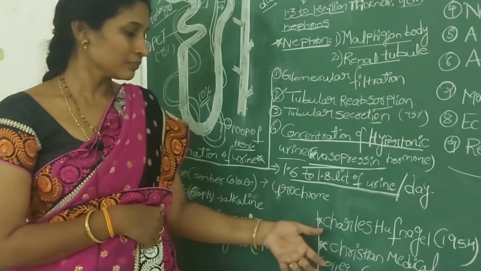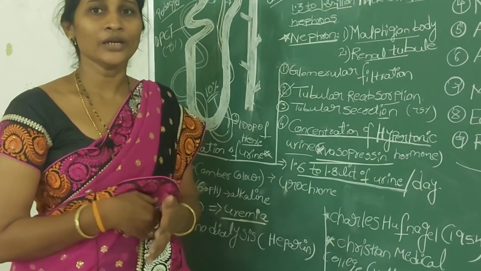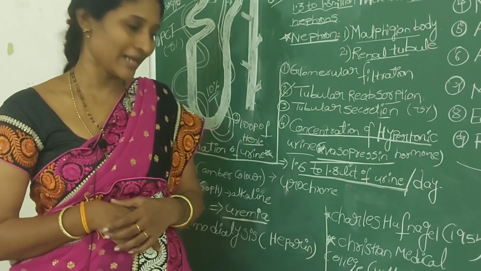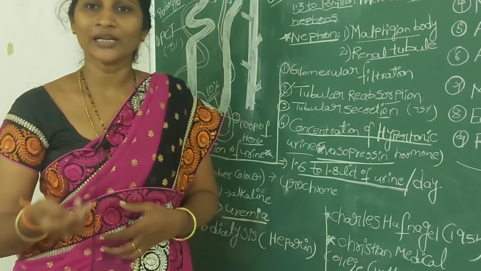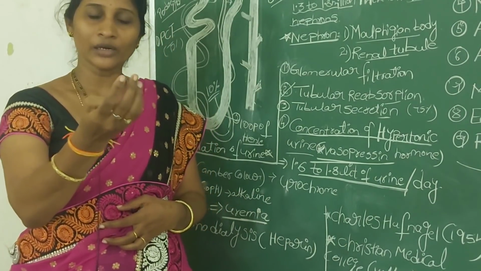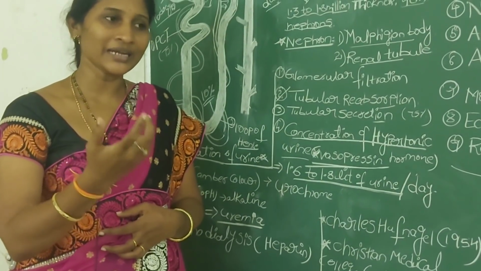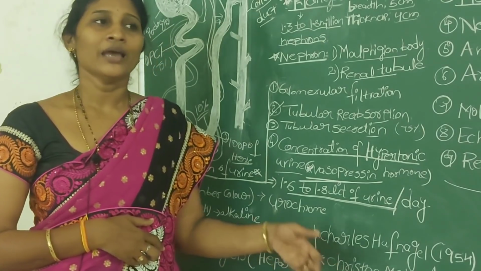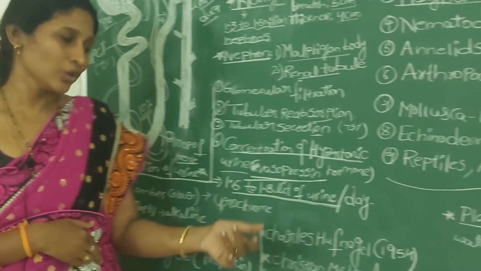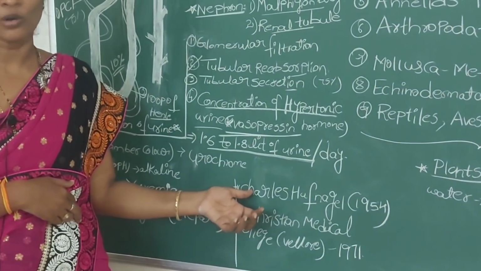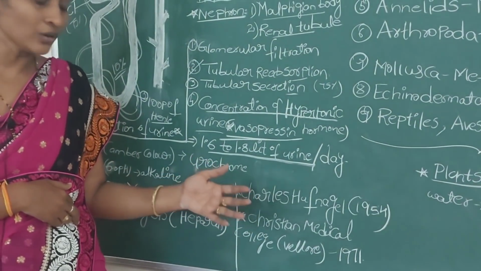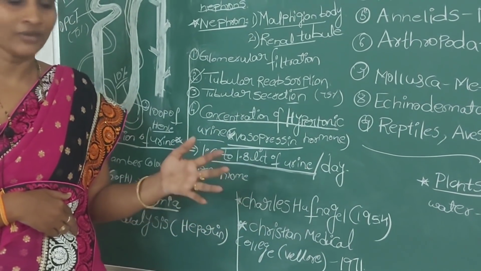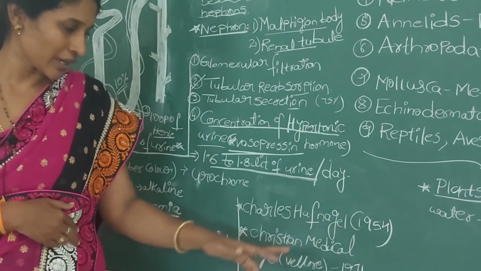To improve that, scientists tried to transplant the whole organ, which we call kidney transplantation. Kidney transplantation means removing the kidney which was not functioning properly, and in that place fixing a kidney which we get from another donor. You already know about organ transplantation, like heart and liver transplants. In the same way, the kidney is also transplanted.